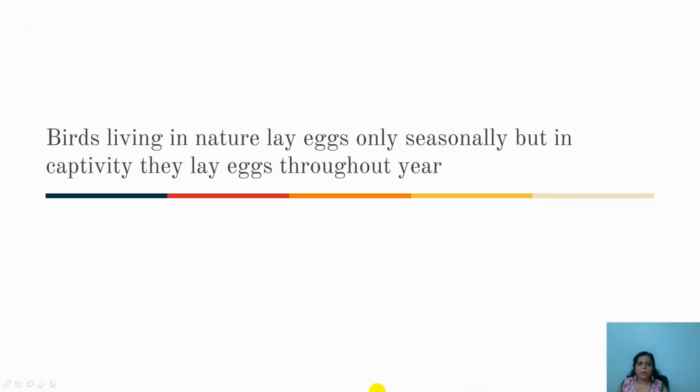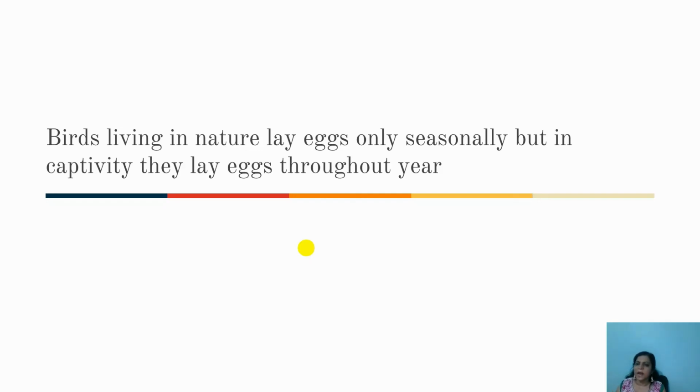Okay, one more thing to be noted: the birds living in nature, that is, naturally surviving birds in jungles and so on, lay eggs only seasonally. Whenever there is their breeding period, they will lay the eggs only seasonally. But the birds which are kept in captivity, that is, we make cages and keep them in captivity, those birds are seen to lay eggs throughout the year.